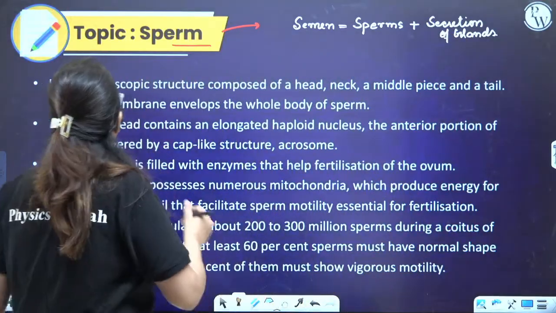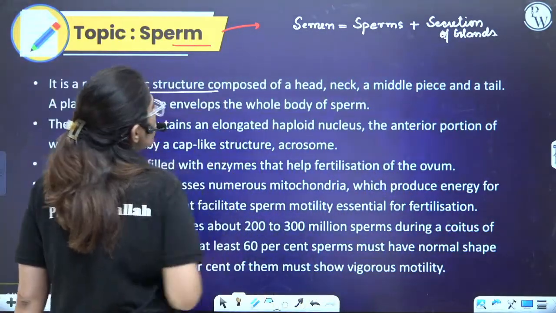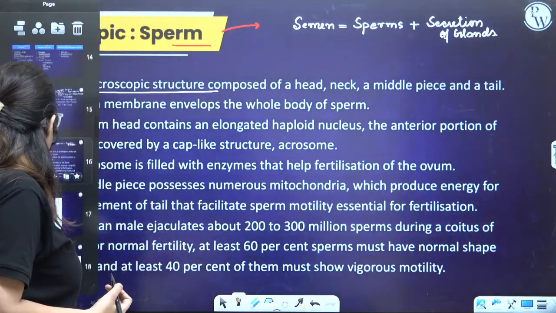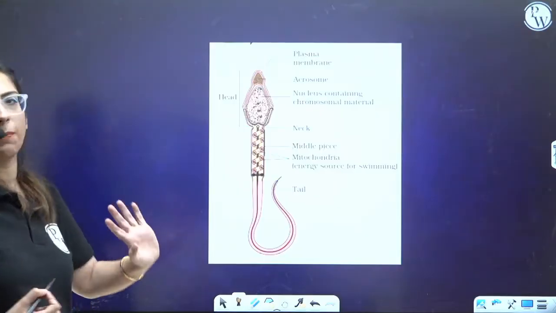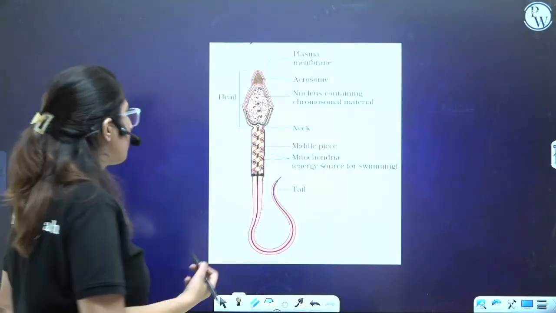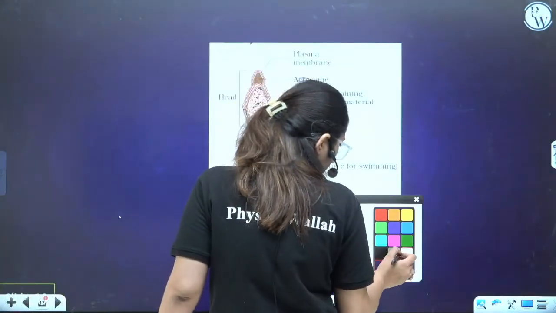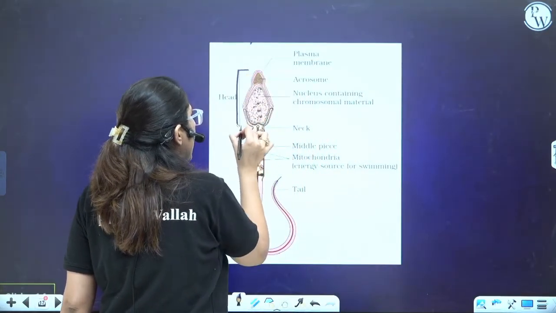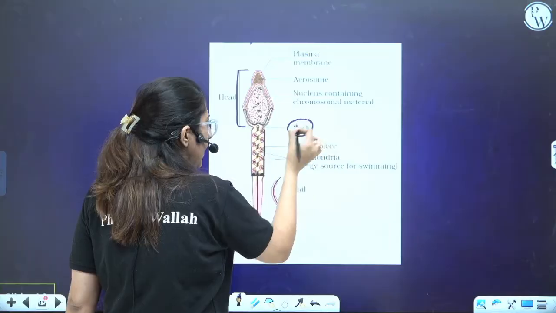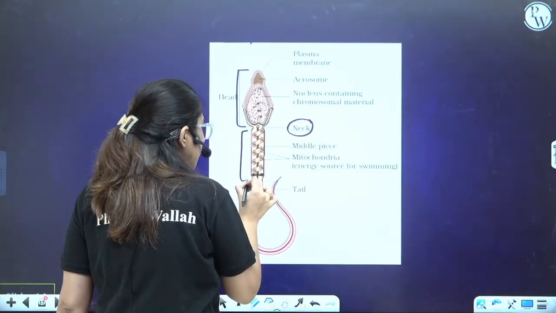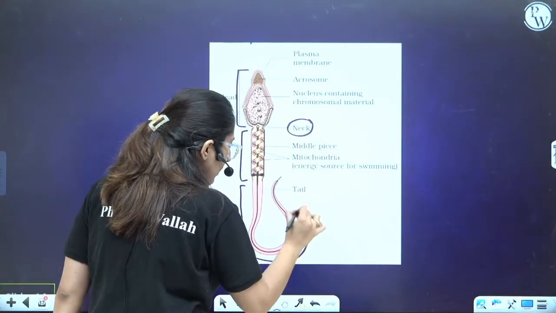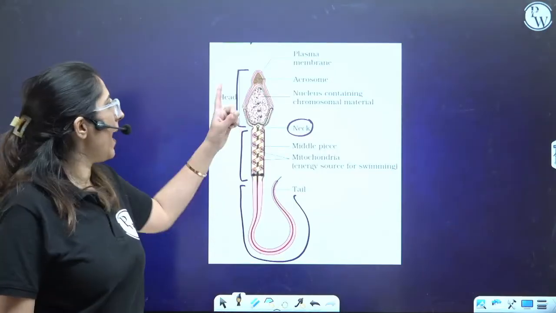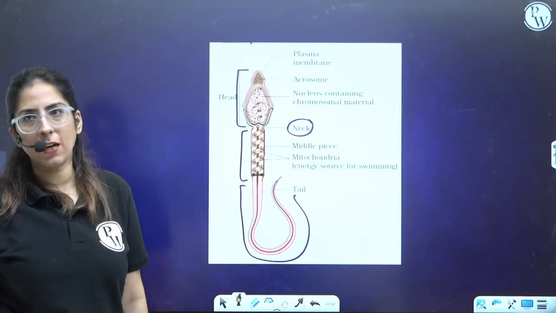Now moving on to the next. What is this? It's a microscopic structure. Here the different structures are present. Let's have a look at the structure and then I'll make you understand the whole topic. Otherwise, the reading is not important. Now, this particular portion is termed as the head. The second portion is the neck. Now this one is the middle piece. Then the tail region is present. How many parts? Here 4 parts are given: head, neck, middle piece and tail.